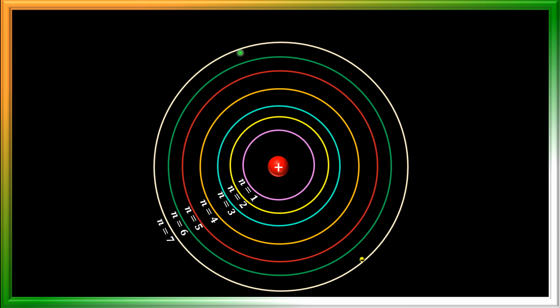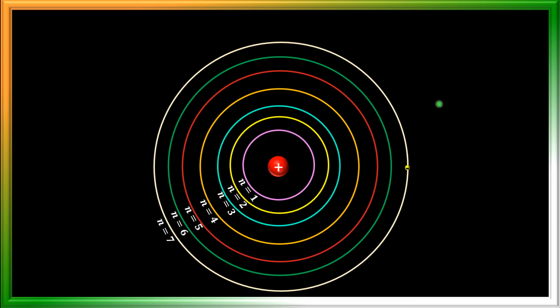Now the atom is said to be in the excited state, and the atom will not remain in the excited state. The electron will come back to its original state by losing energy. We know that when an electron jumps from a higher energy level to a lower energy level, it releases energy in the form of radiation, in the form of wavelengths.